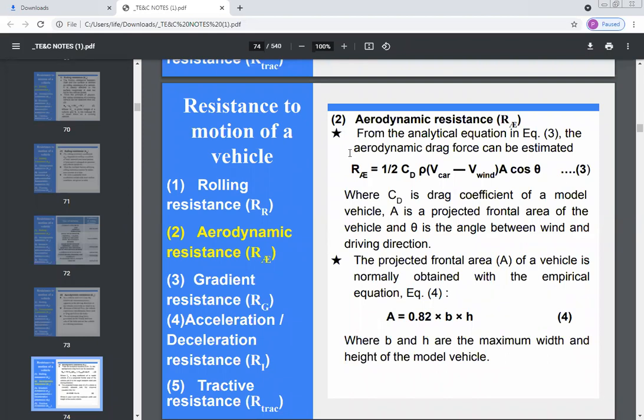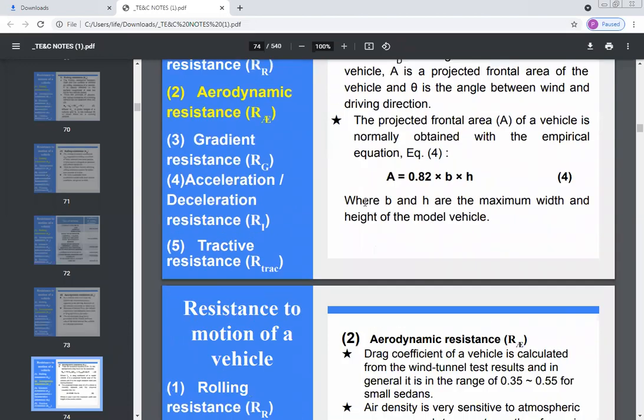There is also a formula to calculate the projected frontal area. A is equal to 0.82 B into H, where B and H are the maximum width and height of the vehicle. So by this equation, that is 1/2 CD rho velocity of car minus wind velocity into A cos theta, you can obtain the aerodynamic resistance.